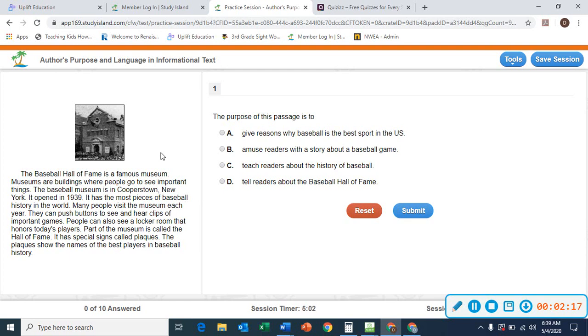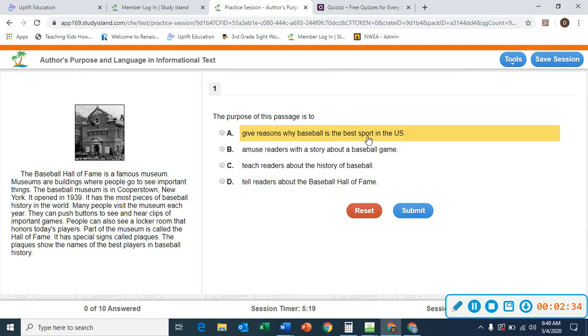The people who played baseball, maybe their gloves, maybe their bats, okay? Locker room that honors the players. Okay? The purpose of this passage. Why did the author write this passage?